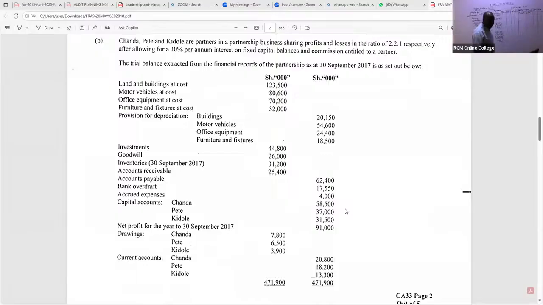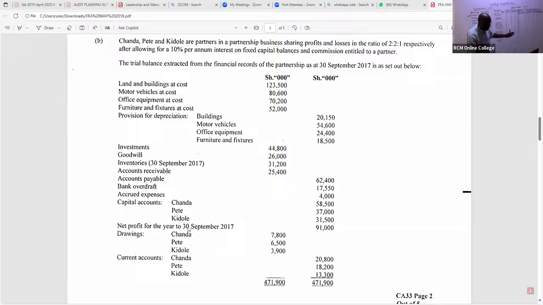Pete is getting 37,000. Kidole is getting 31,500. What else in this case are we able to pick out of this?